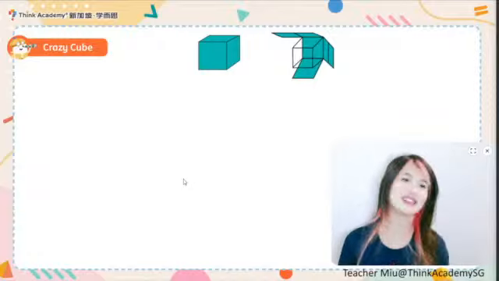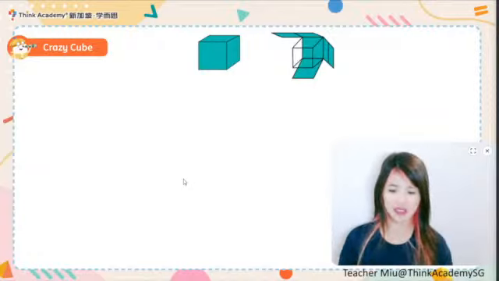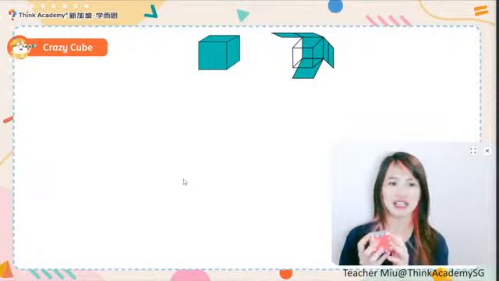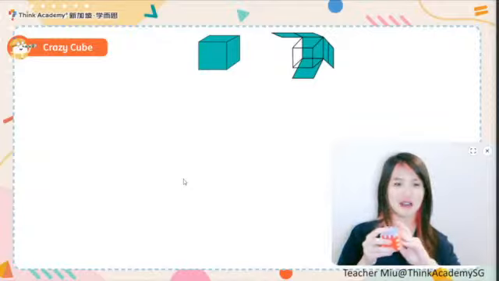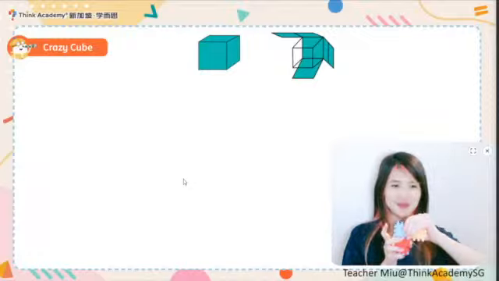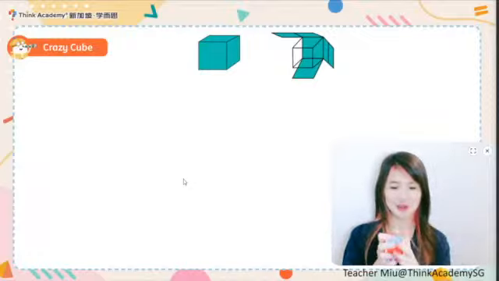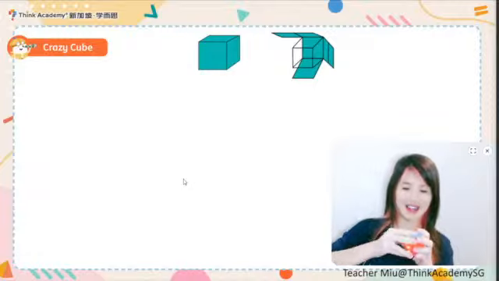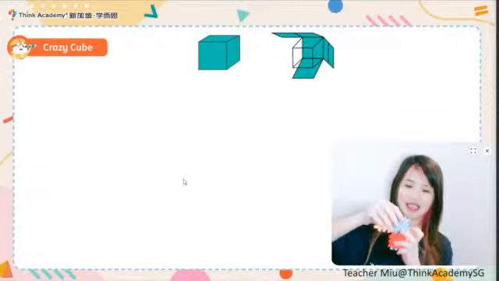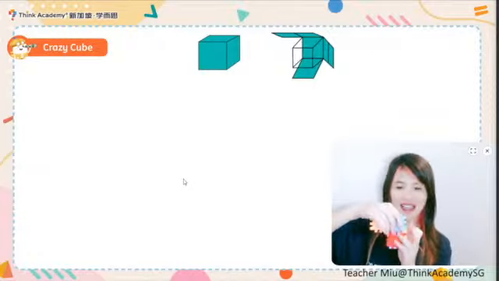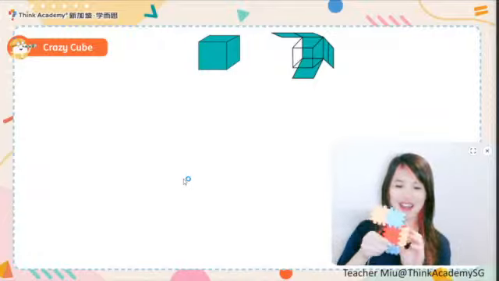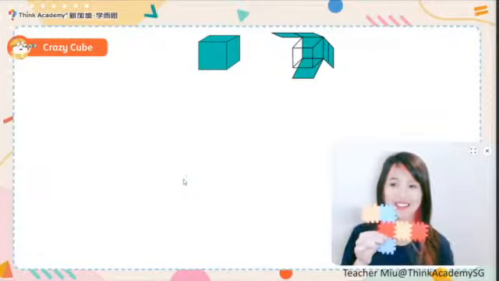So when I cut it from the side, how would it look? Okay, Miu will show you the cube first, alright? Now I've got a cube, and I decided to cut it from the side like this. First, I take out its head, take out its side, and then take out its head. Yeah, should be this way. I take out the head, and then I go to the top, and I cut it from the top like this. Ta-da! And then I take out the bottom also, and then I open it up. This is also a net of a cube.